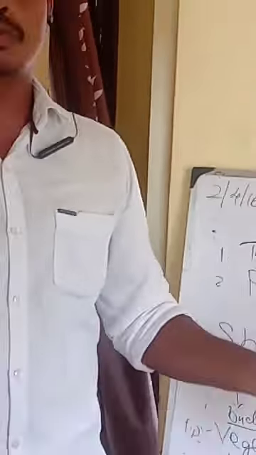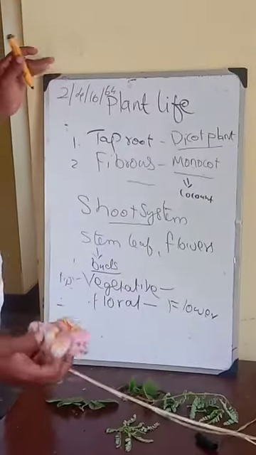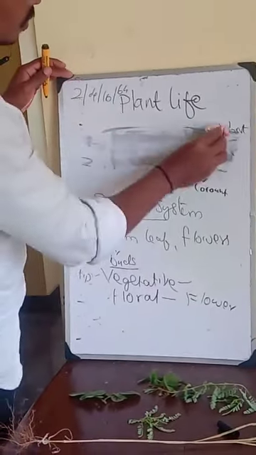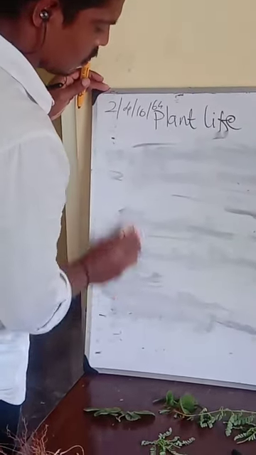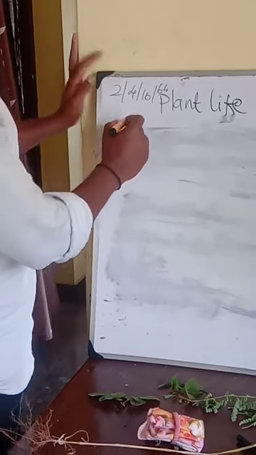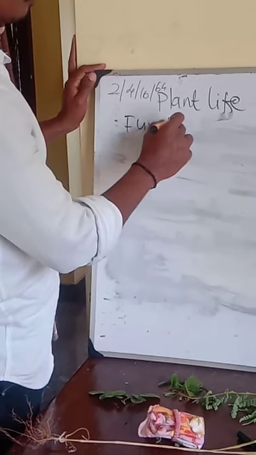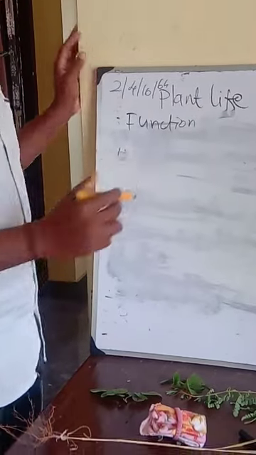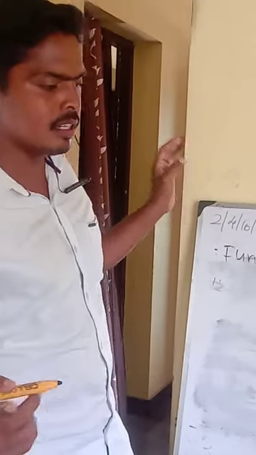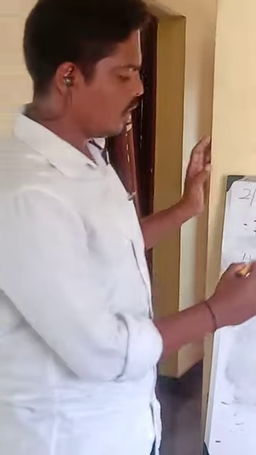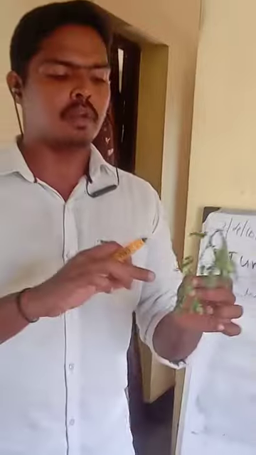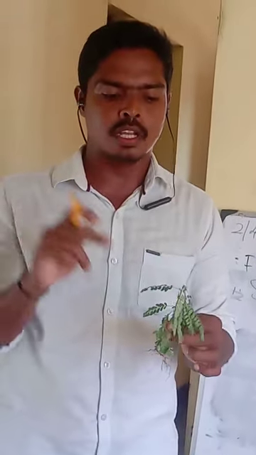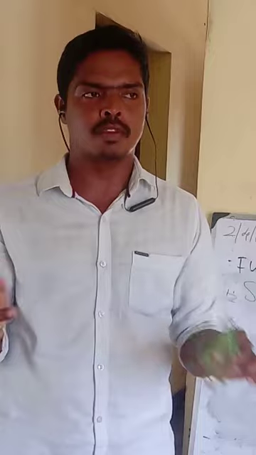Okay, and the main functions of the stem. The first point is it provides support to the branches, leaves, buds, flowers and fruits. Okay, it gives support. The stem is the part which makes the plant stay in an upright position. So it gives support to the leaves, branches, flowers, etc.